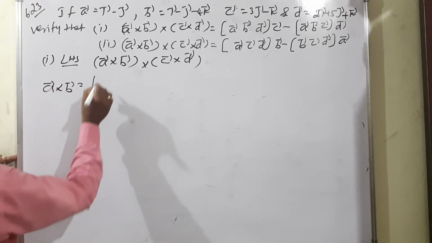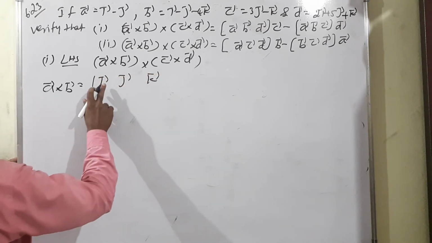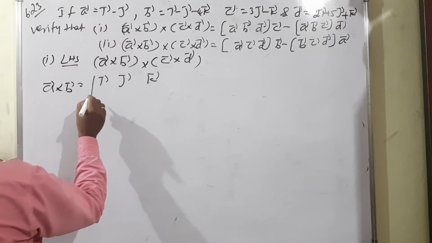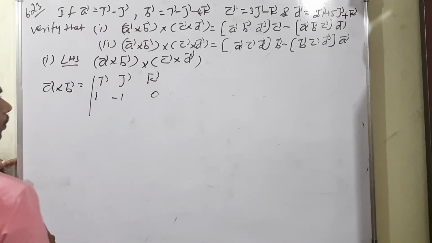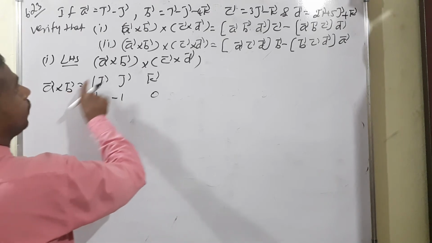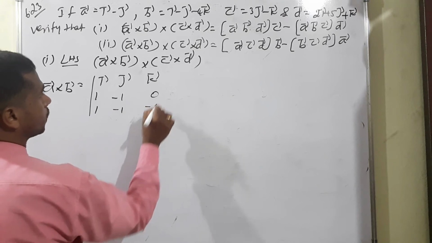What is A vector cross B? I vector, J vector, K vector. So, A vector is equal to I minus J, which means 1, minus 1, and K is 0. There is nothing to value, that's why I have written 0. Then B vector means 1, minus 1, minus 4. 1, minus 1, minus 4.